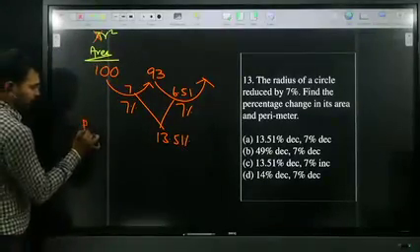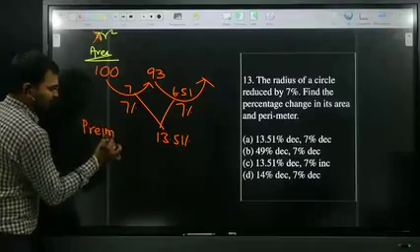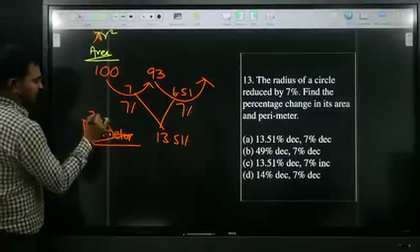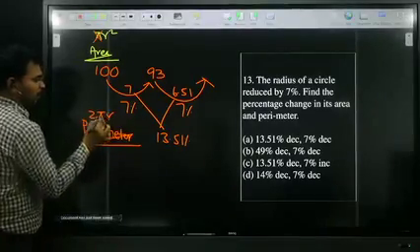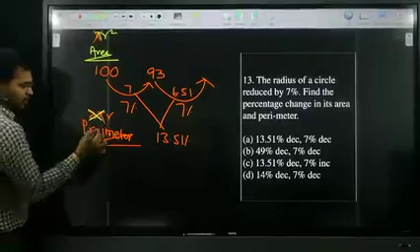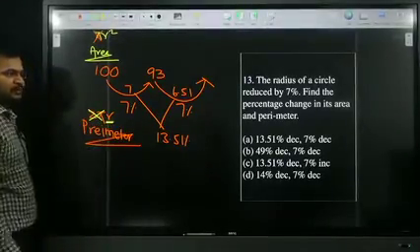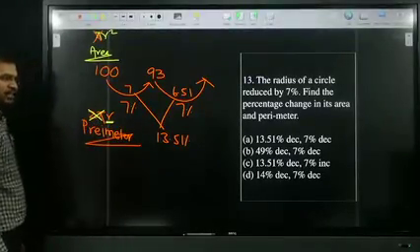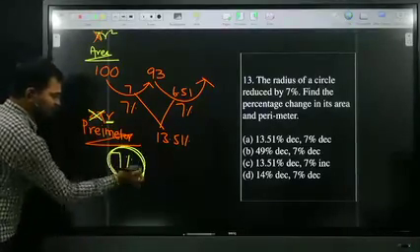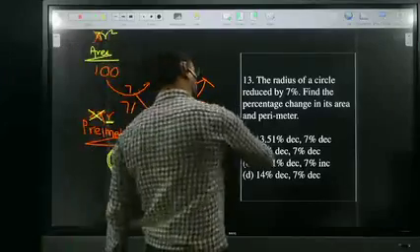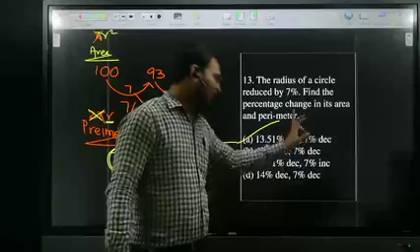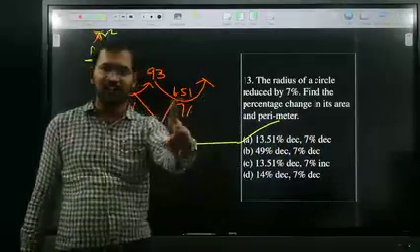Coming to perimeter. What is the perimeter of the circle? The perimeter of the circle is nothing but 2 pi r. In 2 pi r, 2 pi is constant. The only variable is r. R changes by how much? 7%. Therefore, perimeter also changes by 7%. So your option is A. 13.51 is area, and perimeter is 7%. All of you clear?